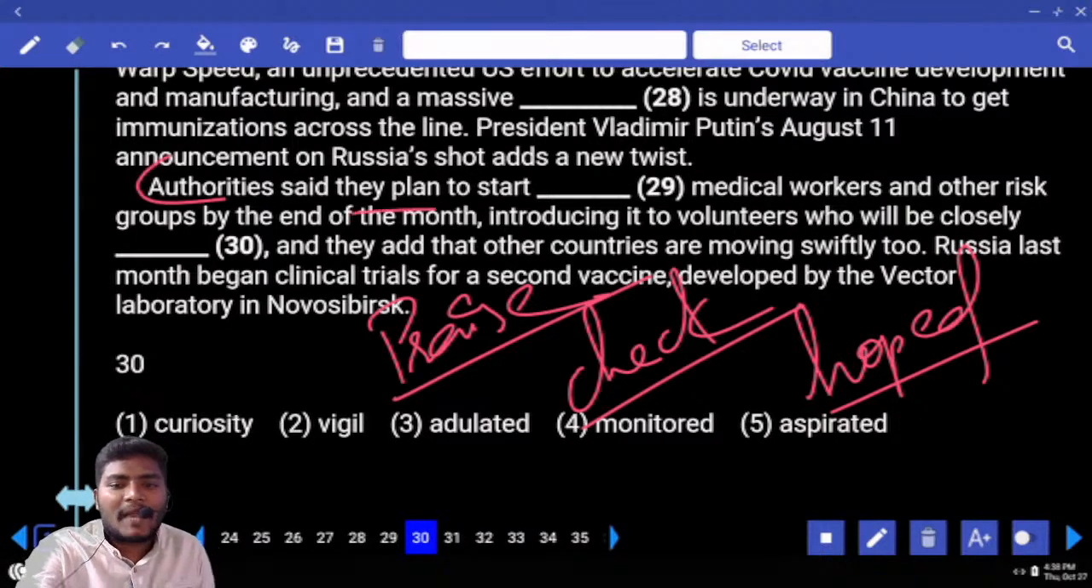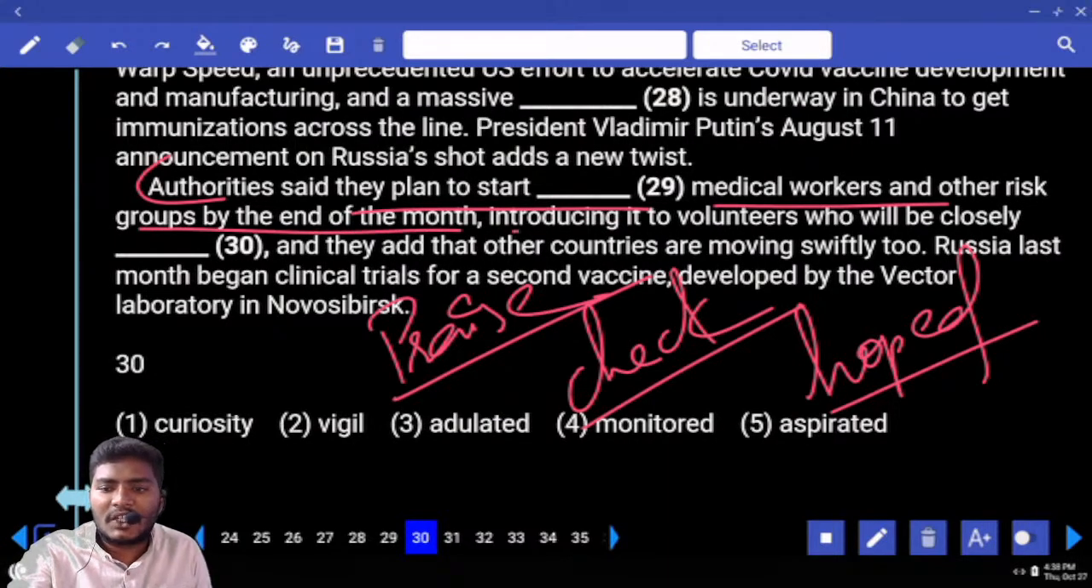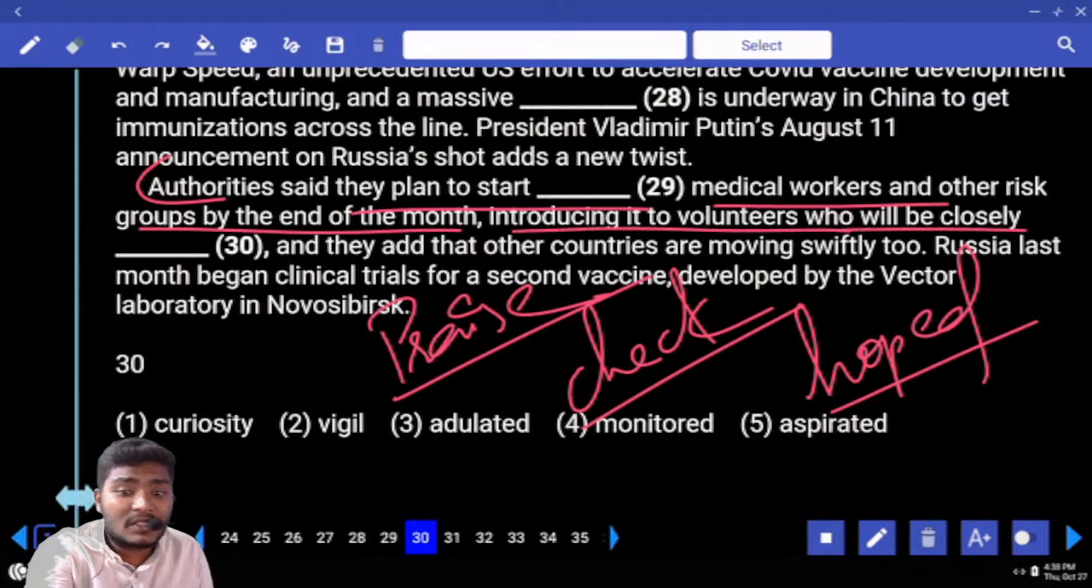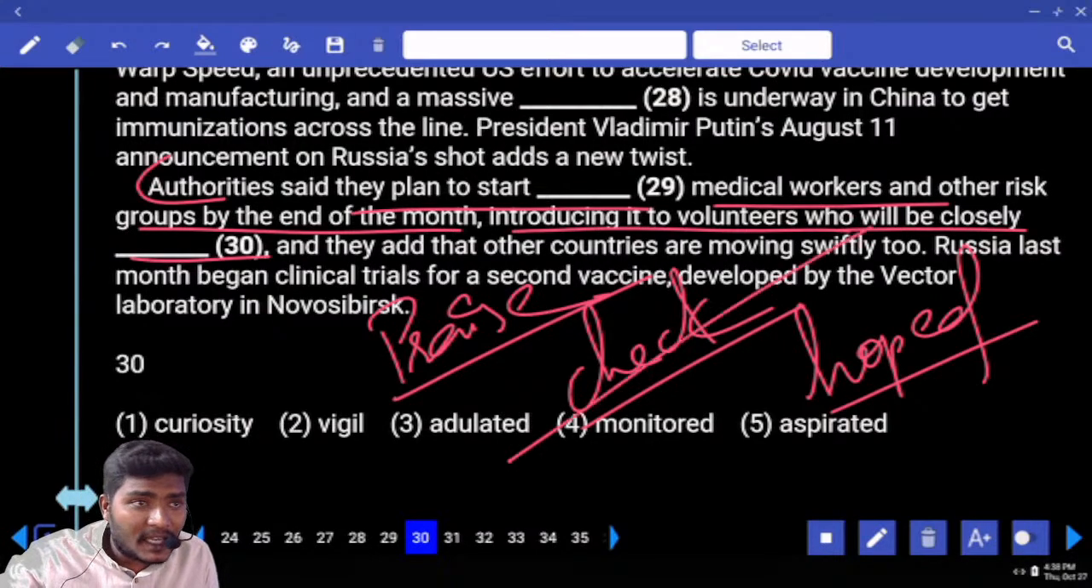Authorities said they plan to start inoculating medical workers and other risk groups by the end of this month, introducing it to the volunteers who will be closely monitored. After giving the vaccination, they will be monitored.